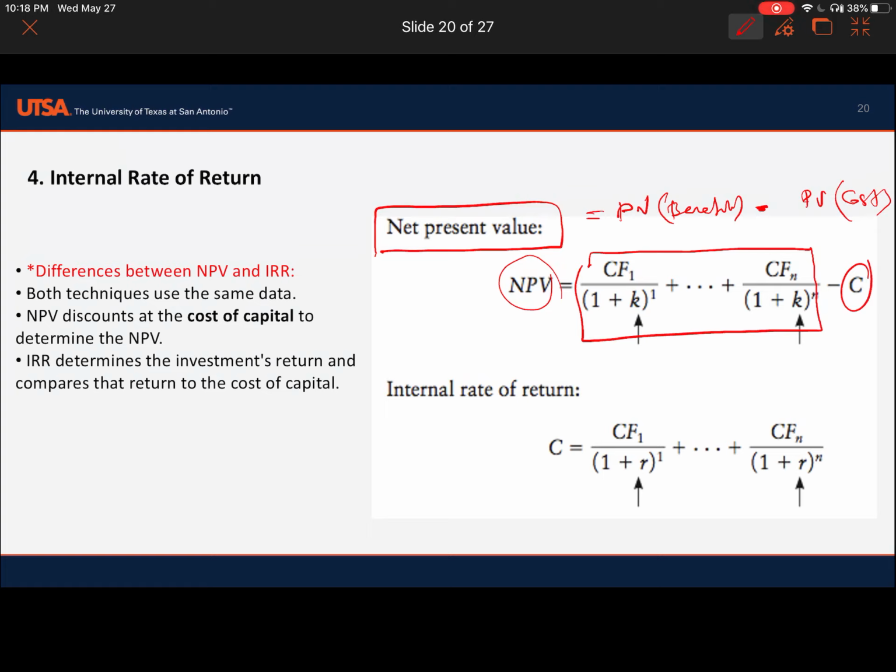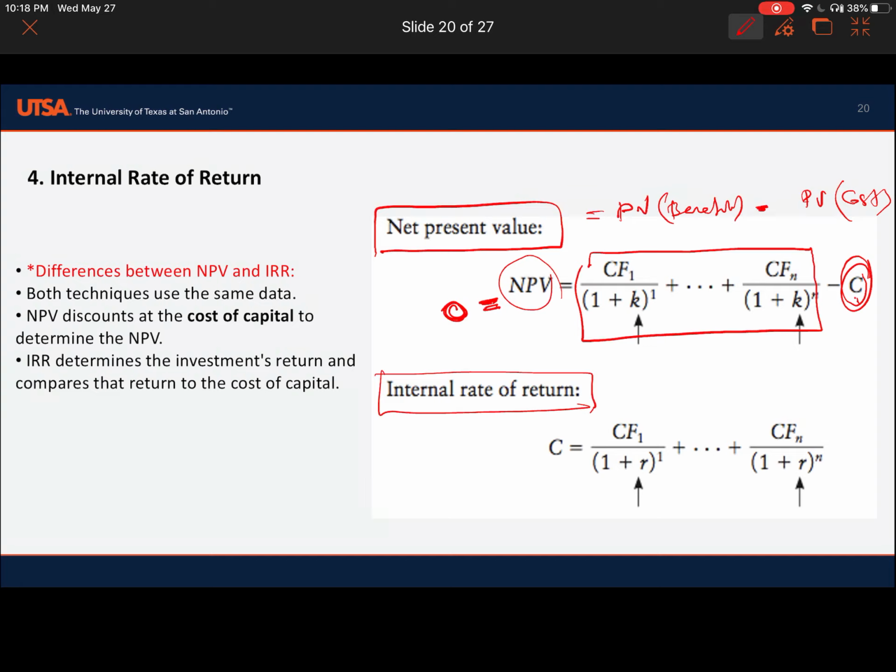What is IRR? In order to find the internal rate of return, we equate NPV to 0. So if NPV is 0, then we can find IRR, and the cost of capital equals the sum of discounted cash flows. So you see, we just manipulate the equation.